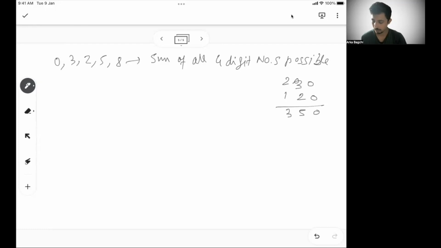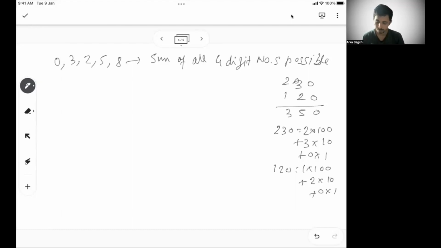But what we are trying to do is, 230 means what? 2 into 100, because 2 is in the hundreds position, plus 3 into 10, because 3 is in the tens position, plus 0 into 1. So this gives me 230, and for 120, again we do 1 into 100, plus 2 into 10, plus 0 into 1. So basically, we are trying to find out the positional value of each of the digits and add them. So that's what we do.